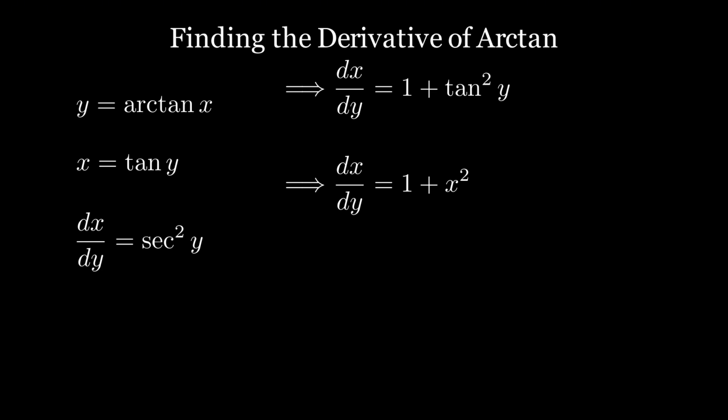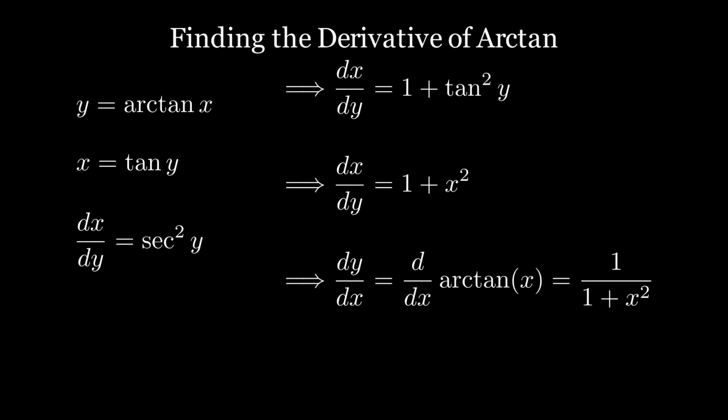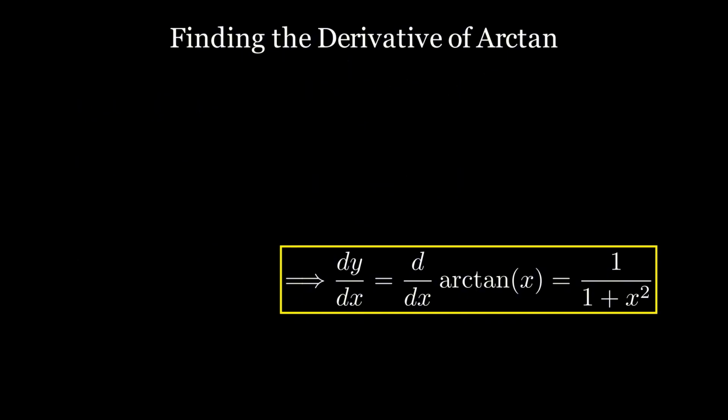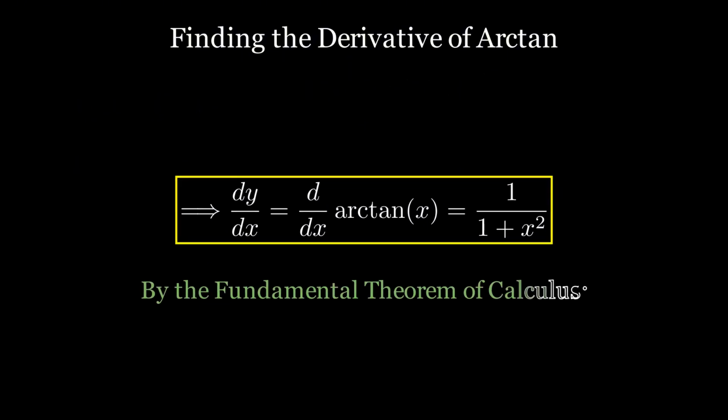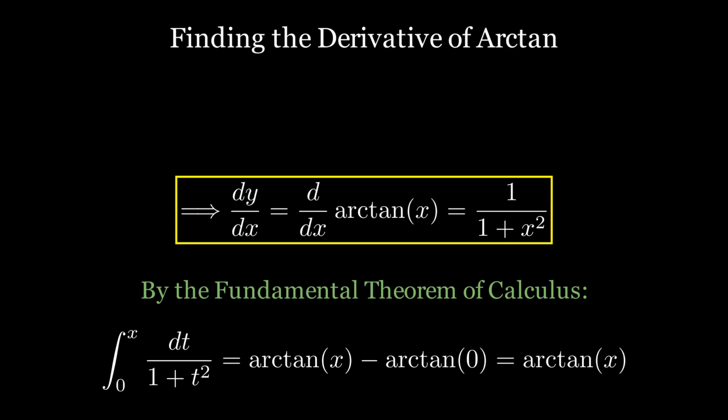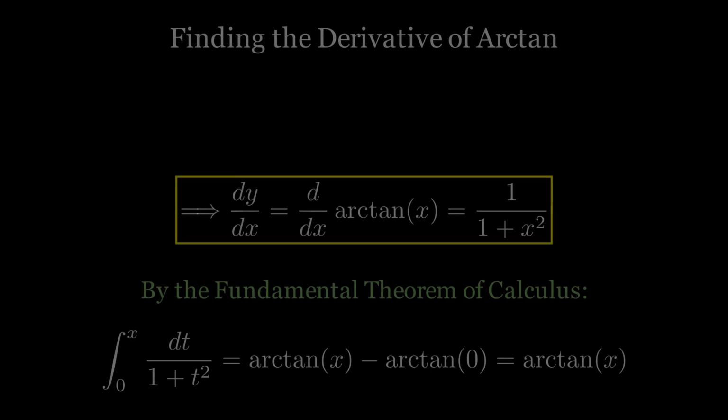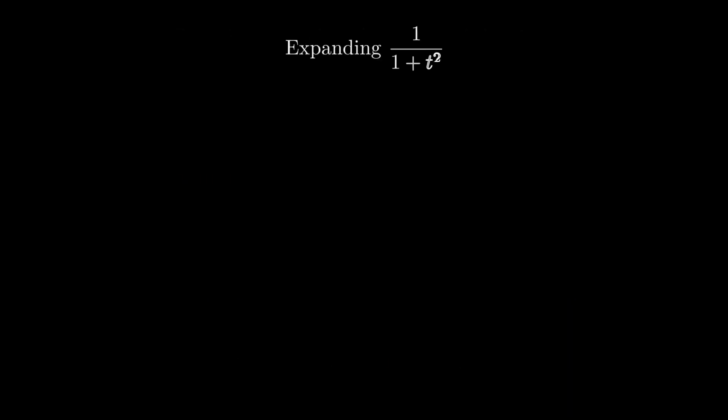Finally, we can flip the fraction to get dy by dx is equal to 1 over 1 plus x squared. Now, by the fundamental theorem of calculus, we can reverse the derivative by taking the integral. The integral from 0 to x of 1 over 1 plus t squared dt gets us back arctan of x. For our next lemma, we will expand the expression 1 over 1 plus t squared.